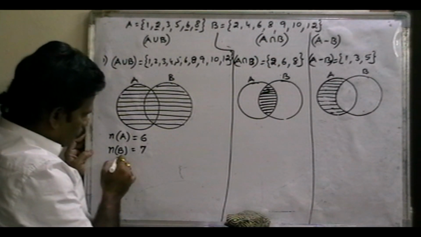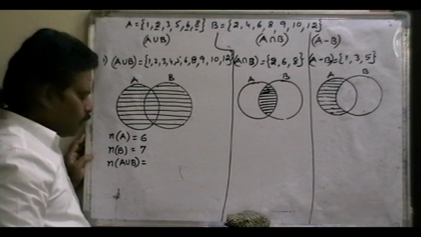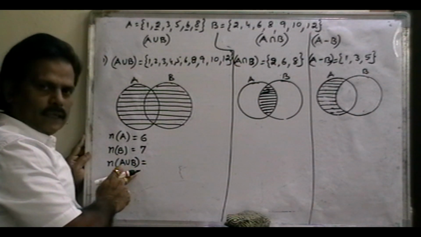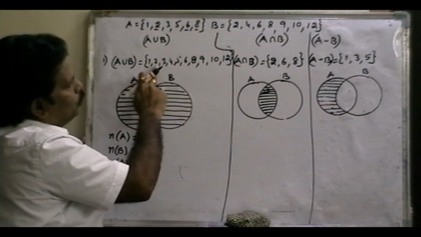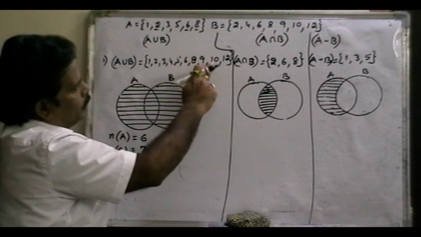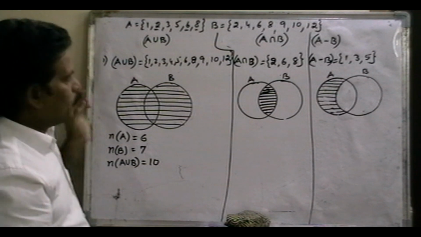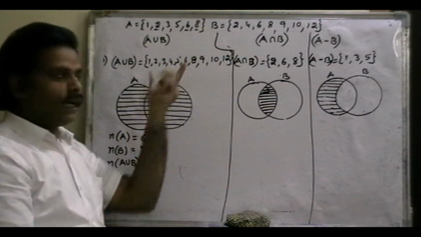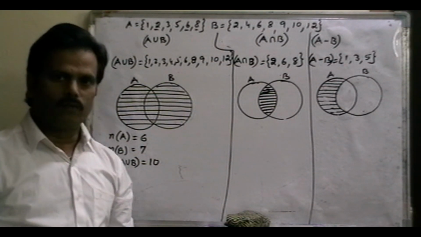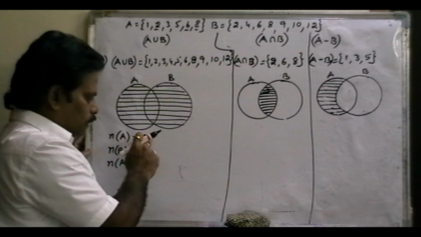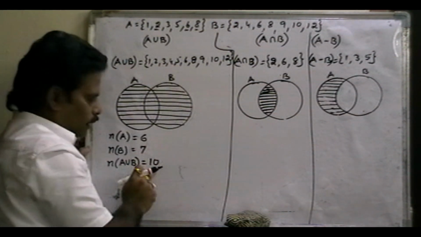Now next, n of A union B. How many elements are there in set A union B? Total how many elements? 1, 2, 3, 4, 5, 6, 7, 8, 9, 10. So total 10 elements are there. In A set there are 6 elements, in B set 7 elements, but total elements 10 only. Why? Because the total of A is 6, B is 7, but in A union B there are only 10 elements.